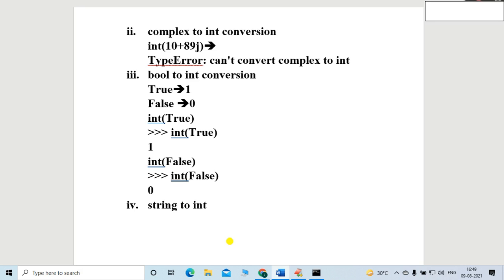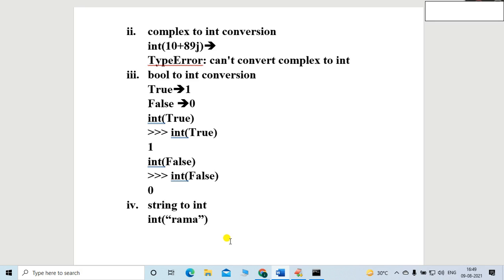Conversion of string into the integer data type, friends. So I will write here int, right? In that I will mention any value which is of the type string. So suppose I mention a name, suppose I mention the name Rama, friends.